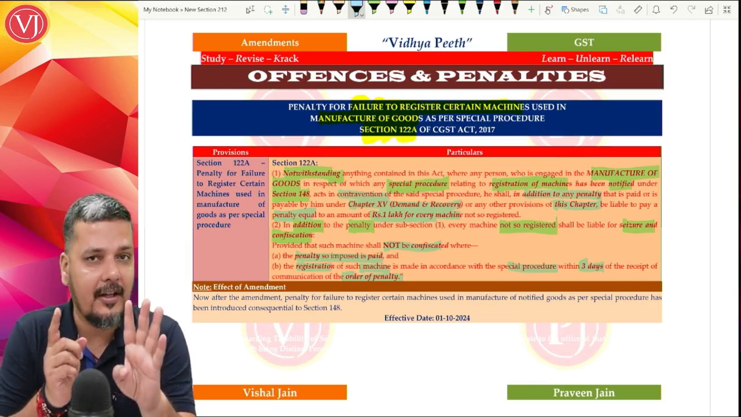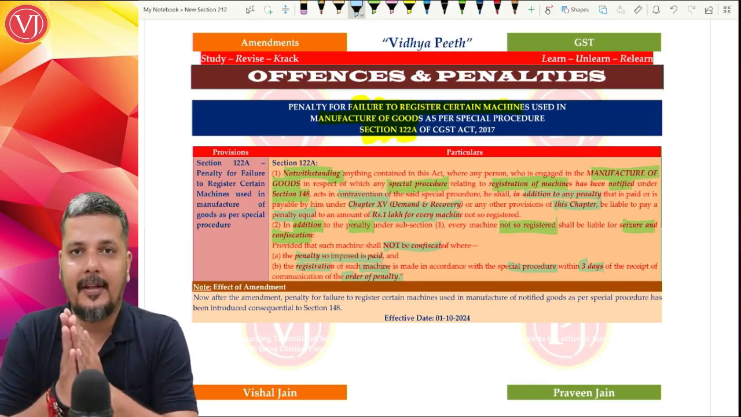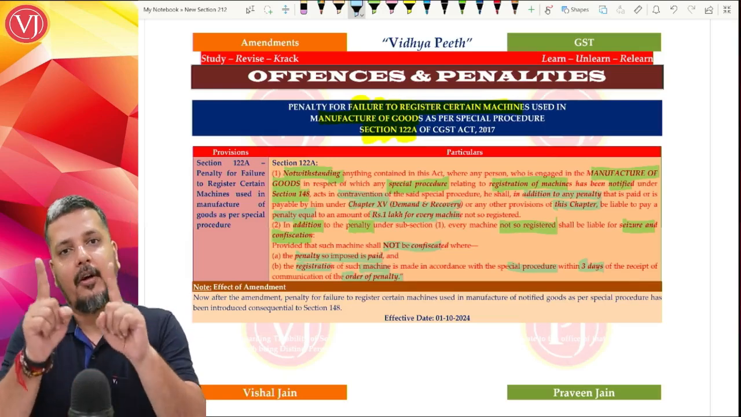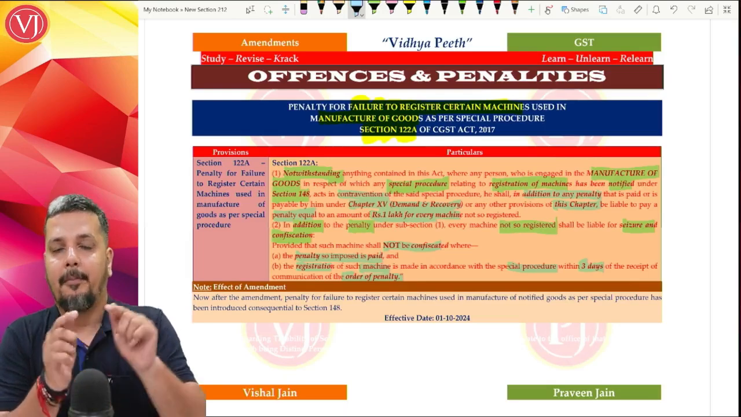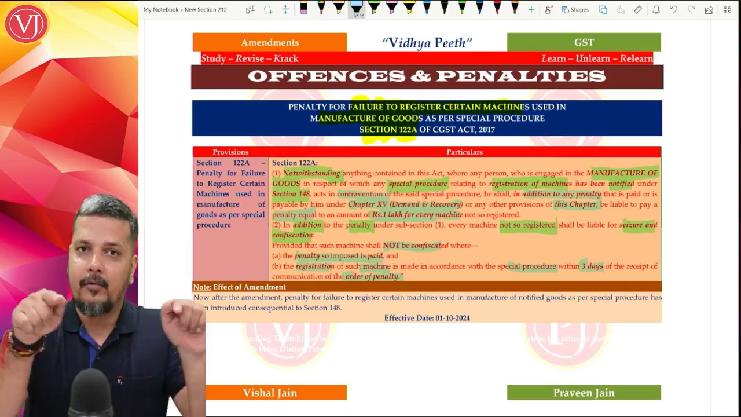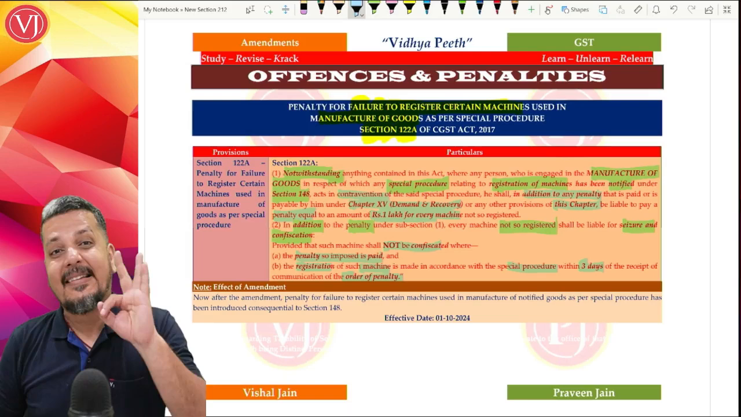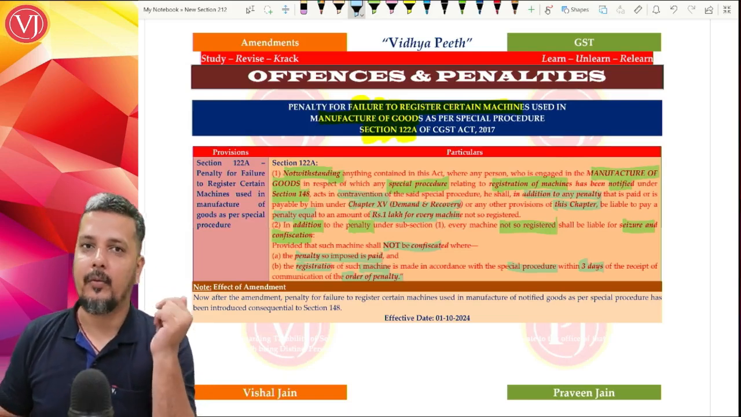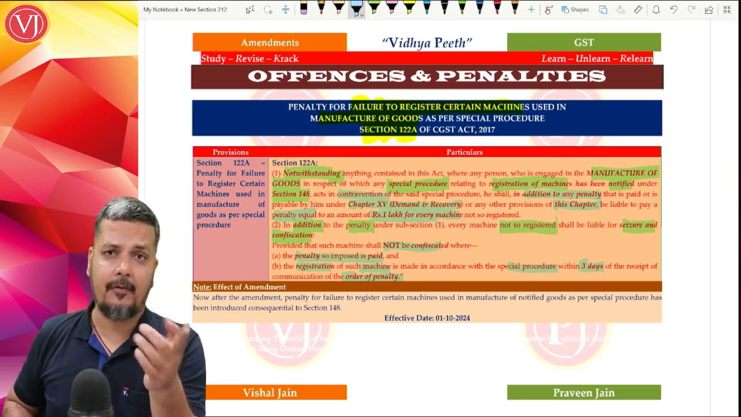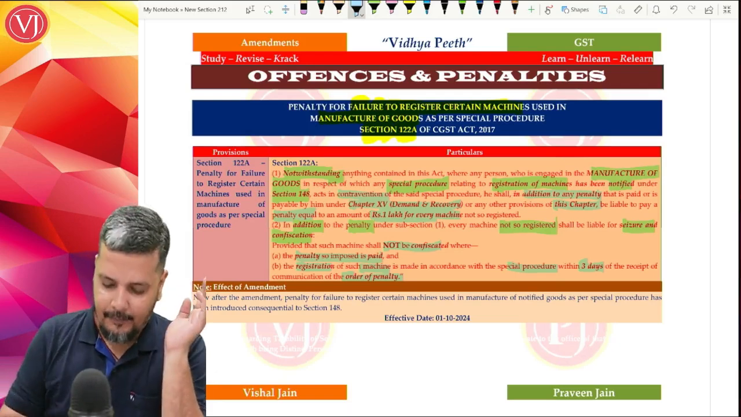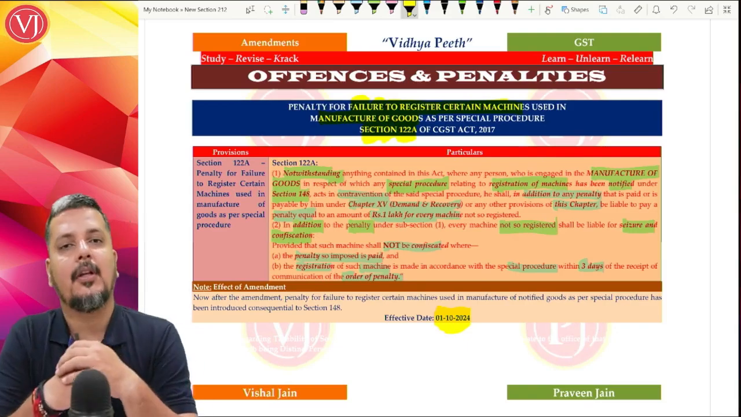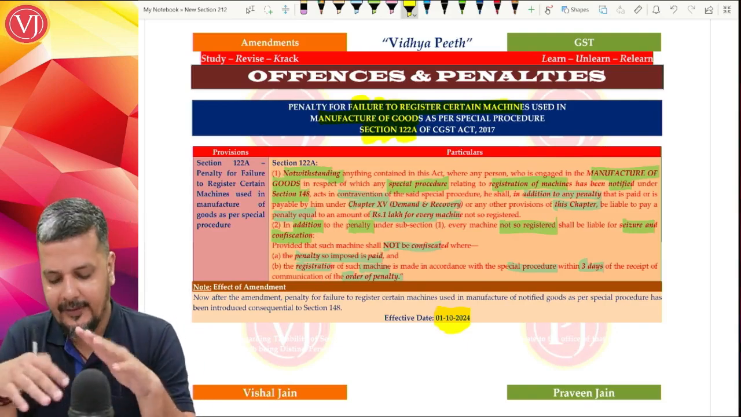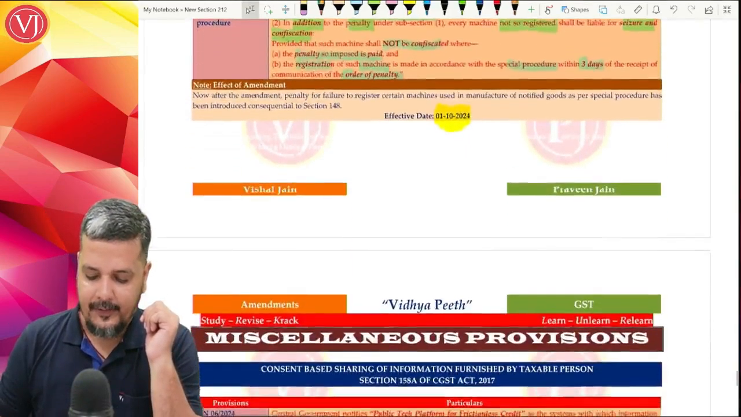If 4 machines are not registered, 4 lakh rupees will be there. Not only that, there will be seizure and confiscation of those 4 machines. But if you want to avoid this confiscation, pay this penalty and get all those 4 machines registered within 3 days of the penalty order. Still, the penalty will be there, 4 lakhs you have to pay, but you can escape confiscation. This is effective from 1st of October 2024. So that is the amendment in your offences and penalty chapter.